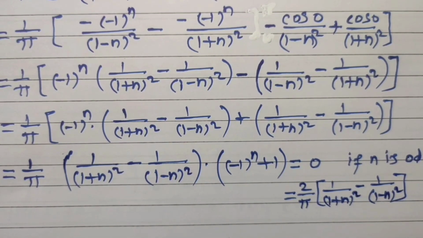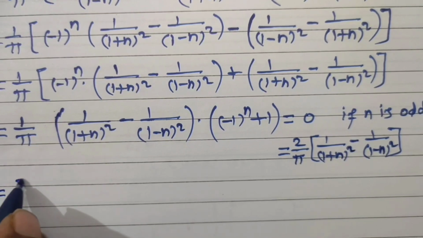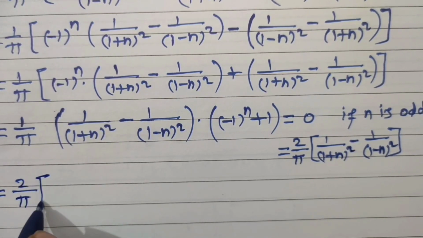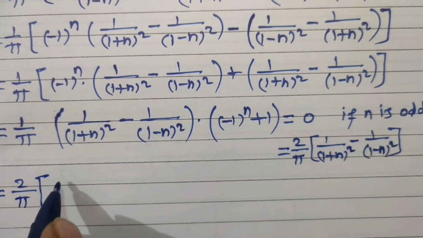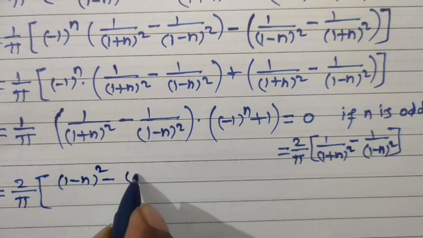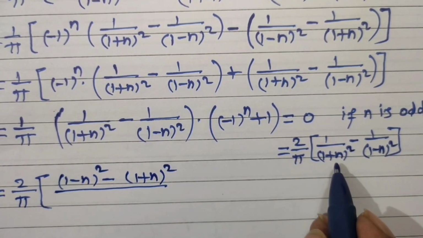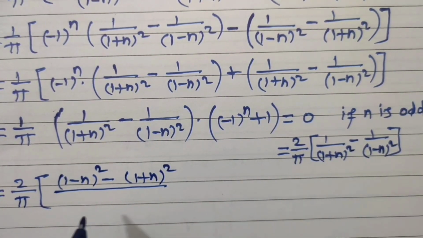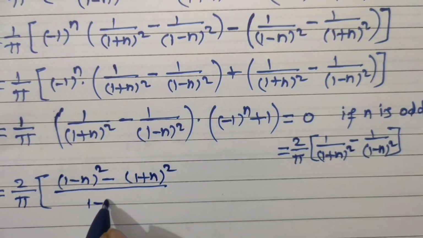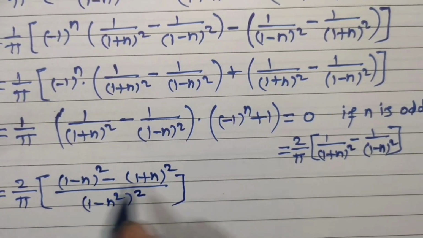Okay. So we are assuming n is even number, and simplify again. So bn is equal to 2 upon pi into bracket, taking cross multiplication, 1 minus n square of this minus 1 plus n square of this divided by 1 plus n into 1 minus n, that becomes 1 minus n square and its square.